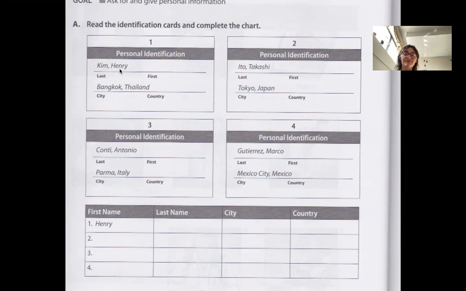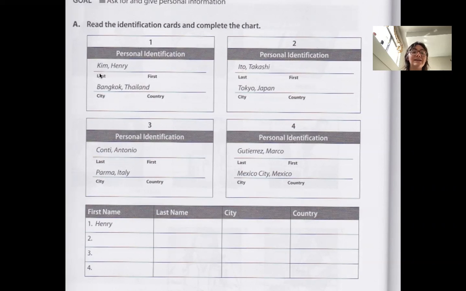Right? That's kind of confusing. Sorry if it's confusing. So, right, we have our last name and then we have our first name. Sometimes we write the last name number one and the first name number two. And you can tell by right here where it says last, and then above it, it says the name first. That means this is the first name and this is the last name.